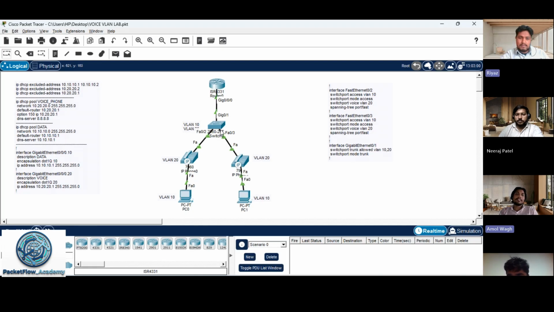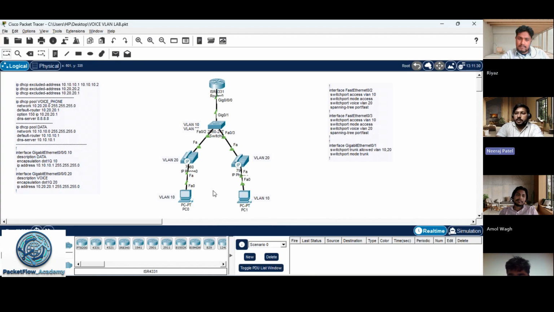You can see here, from switch to IP phone it is a different cable, and from the IP phone to the PC it is also a different cable. Let me clarify one thing here.